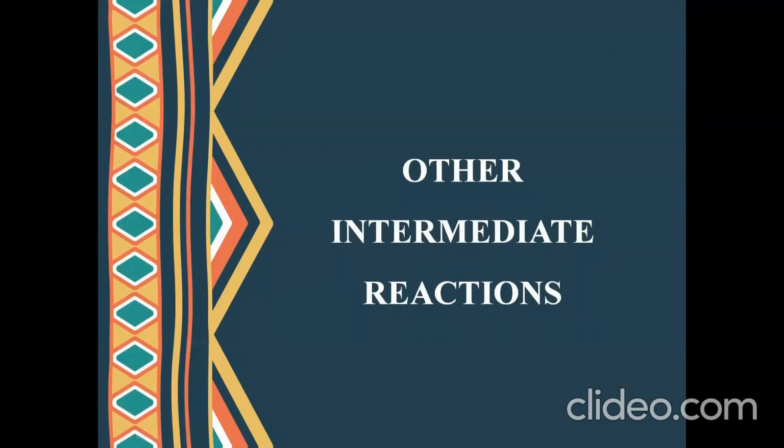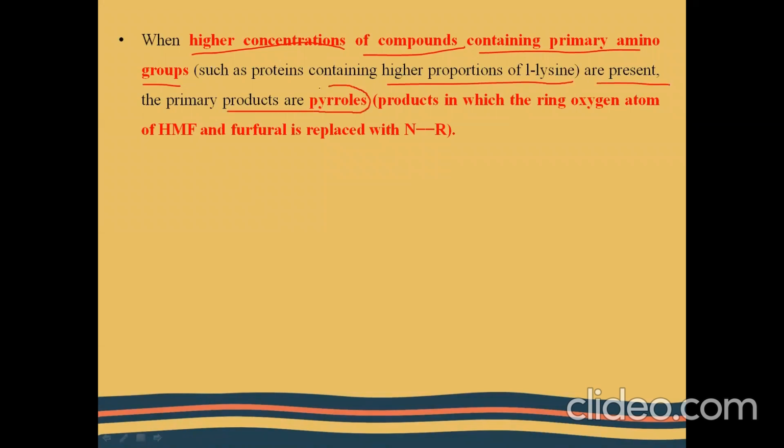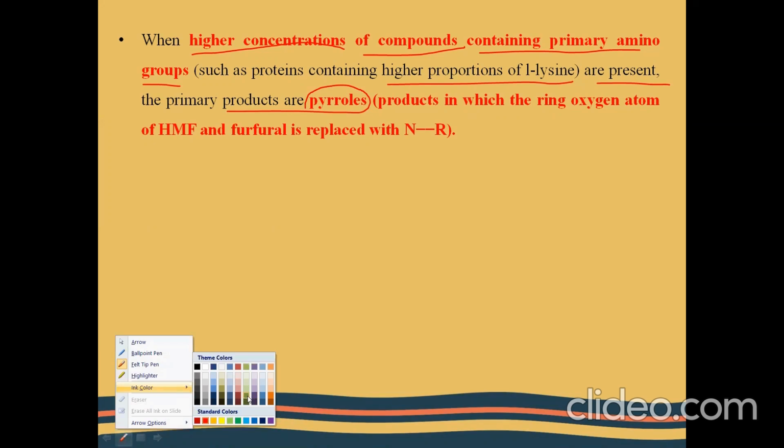So apart from the actual Maillard main chain reaction, there are also several other intermediate reactions taking place simultaneously. So let us discuss them in detail. Before getting into the intermediate reactions, there is one point which you have to note. Whenever there are higher concentrations of compounds containing primary amino groups, such as primary amino acids like L-lysine, then along with the furan molecules, the products formed are called pyrroles.